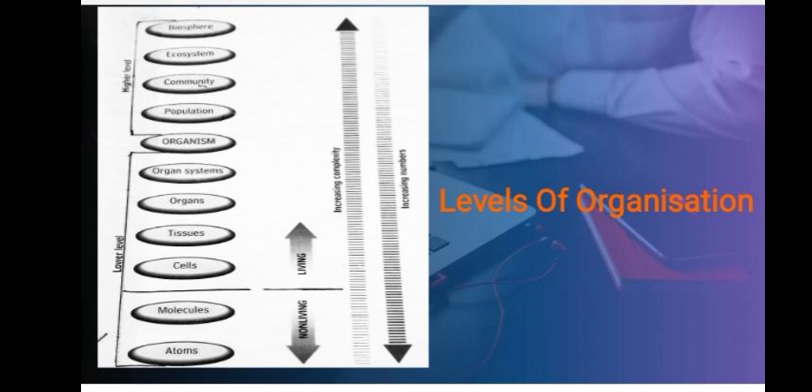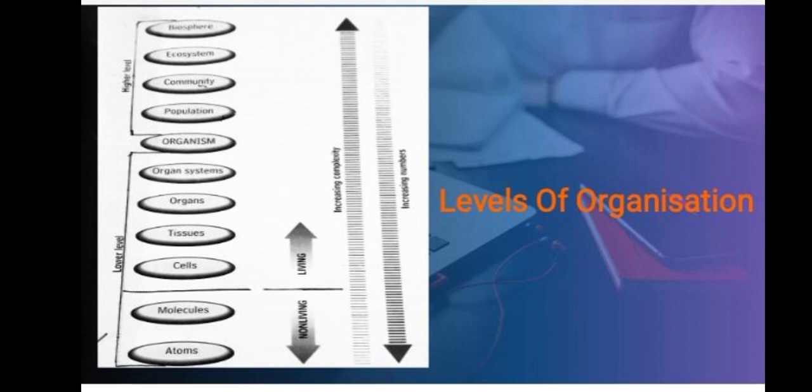A cell is made up of specific organelles which help it to carry out all its life activities. Cellular level of organization is followed by the level of tissues. Tissues may be defined as a group of cells that are similar in structure and perform a specific function. Tissue level is immediately followed by organ level. An organ is composed of different kinds of tissues which help it perform its functions.